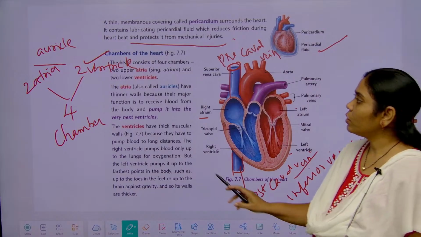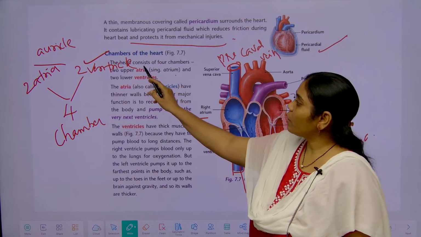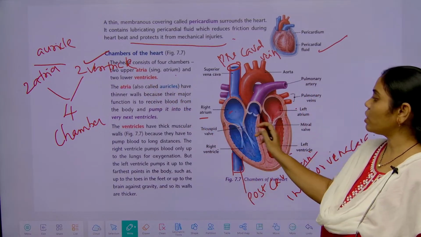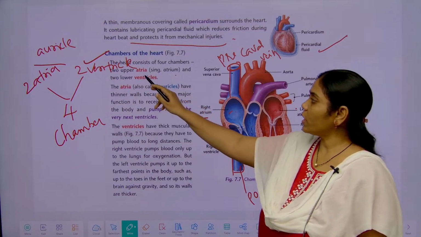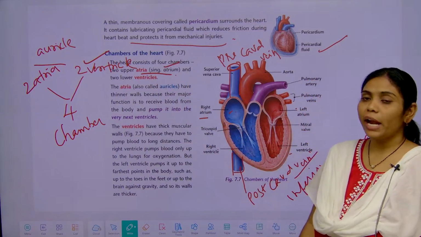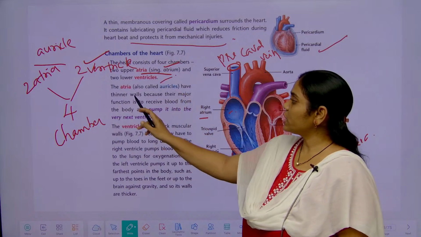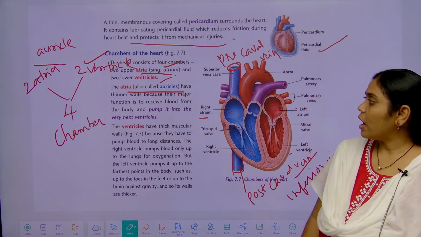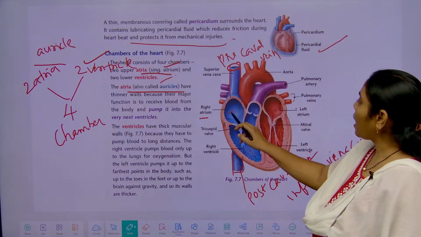Okay. So, we have already discussed upper two chambers are called atria. What are the atria? Singly we call it atrium. Two are ventricles, atria also called as auricles. So, these are having what?